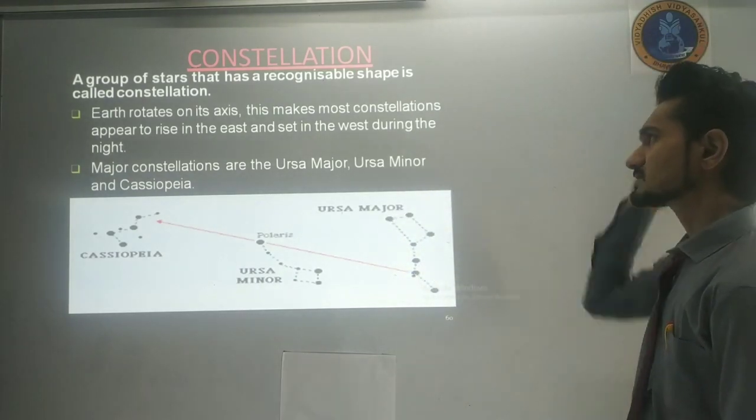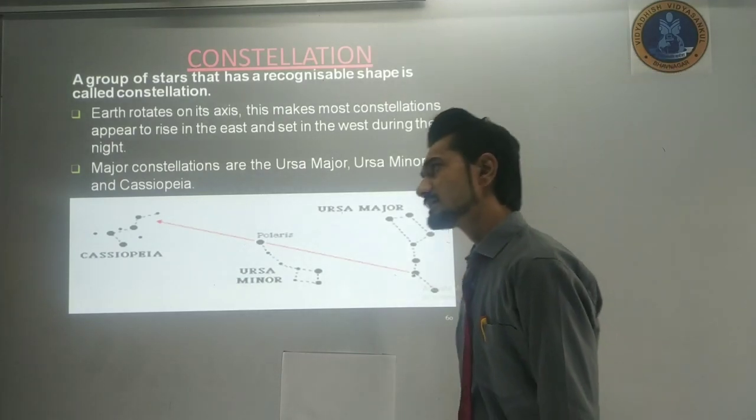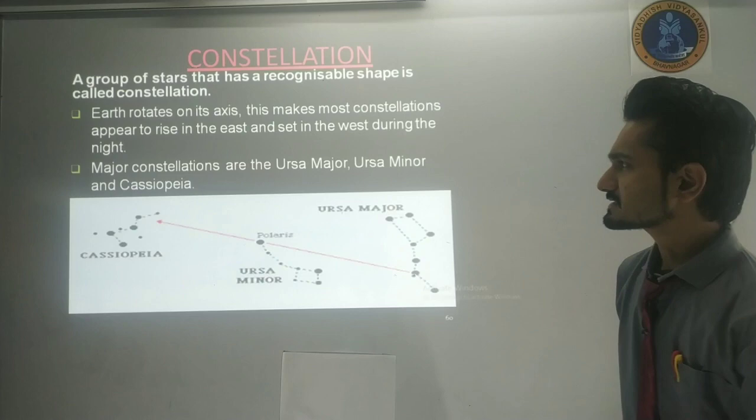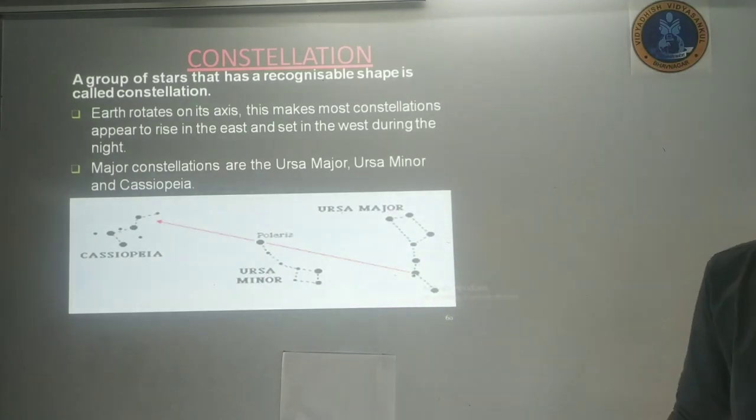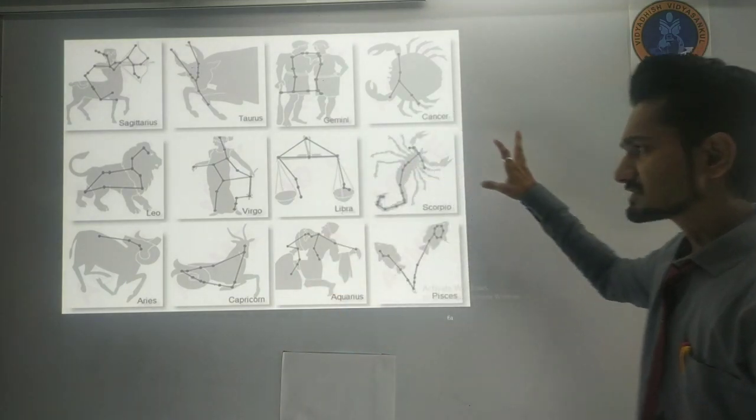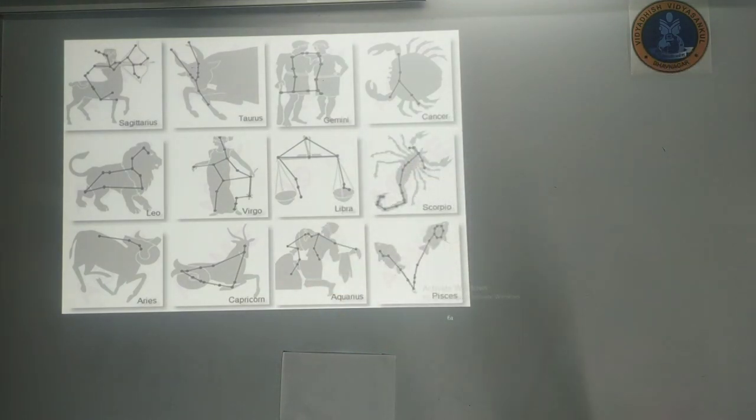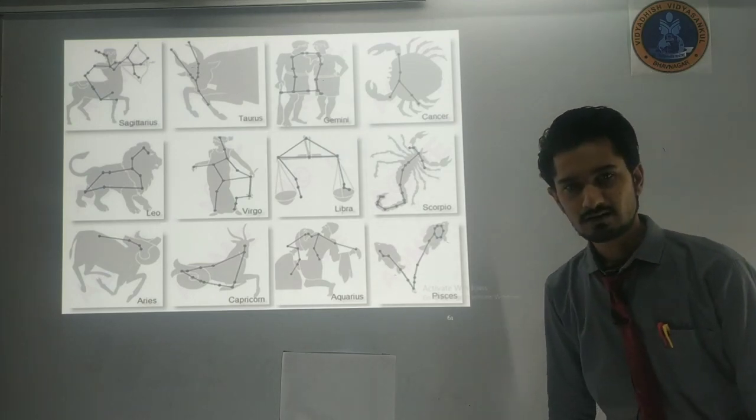Earth rotates on its axis. This makes most constellations appear to rise in the east and set in the west during the night. Major constellations are Ursa Major and Ursa Minor. We are going to see in the next slide where these types of constellations are located, and from that we have derived the different kinds of our rashis.